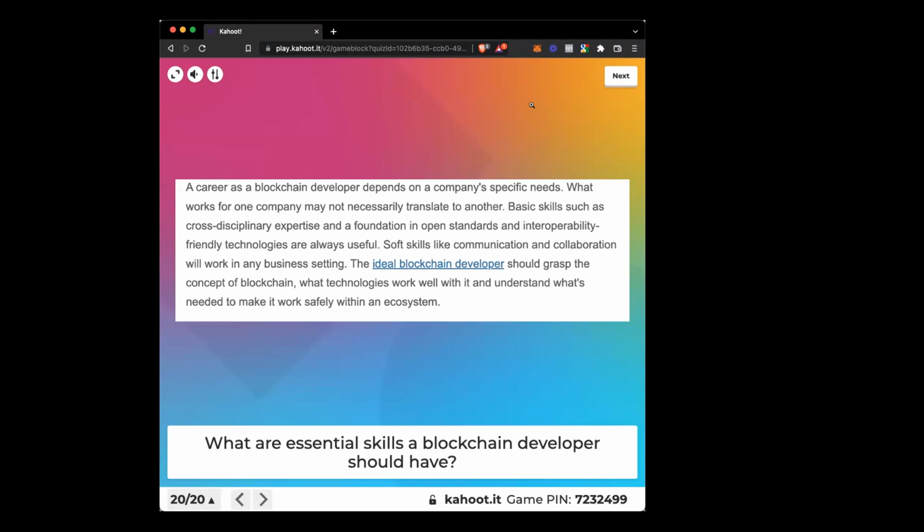A career as a blockchain developer depends on a company's specific needs. Very true. The ideal blockchain developer should grasp the concept of blockchain, what technologies work well with it, and understand what's needed to make it work safely within the ecosystem. Soft skills like communication and collaboration are way too necessary. So if anyone wants to be a developer, I know Bobby is learning how to do development, work on those communication skills. People really don't understand technology at all, so it's extremely important to let them know what you're up to.